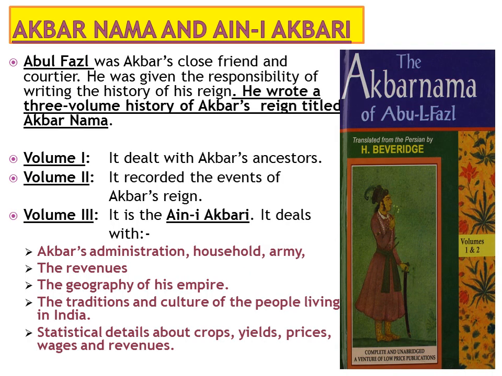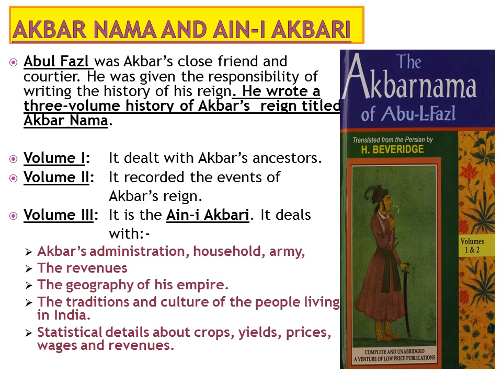Now children, Abul Fazl was a very close friend of Akbar and he worked in Akbar's court as well. He was given the responsibility of writing the history of Akbar's rule. So he wrote Akbar Nama. It was a 3-volume history of Akbar's rule. Volume 1 dealt with Akbar's ancestors. In volume 2, he recorded the events of Akbar's reign.